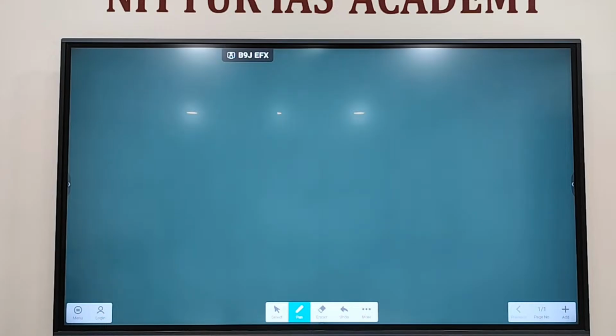SSC gives the admit card 3 days before. There is some controversy regarding repeated questions, so the computer was shut down due to the examination. This is type 1, right? Just 3 days before they require the admit card.